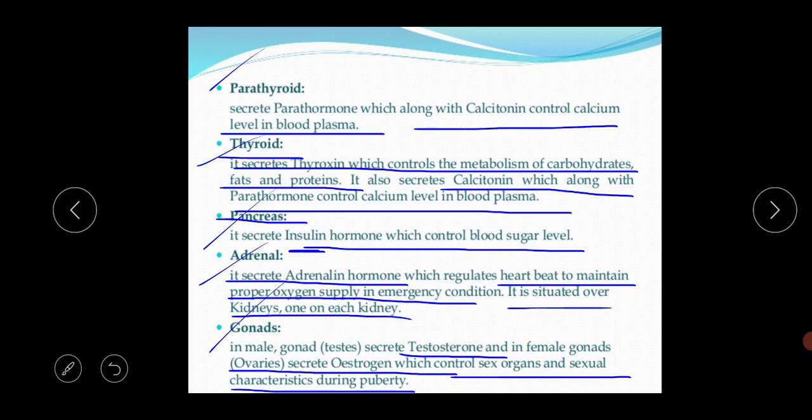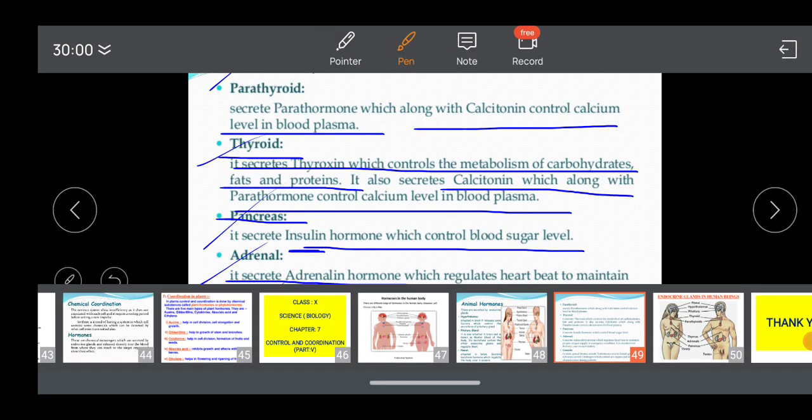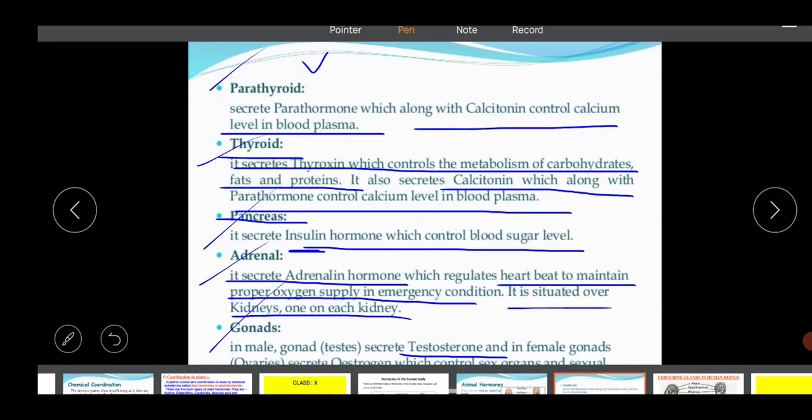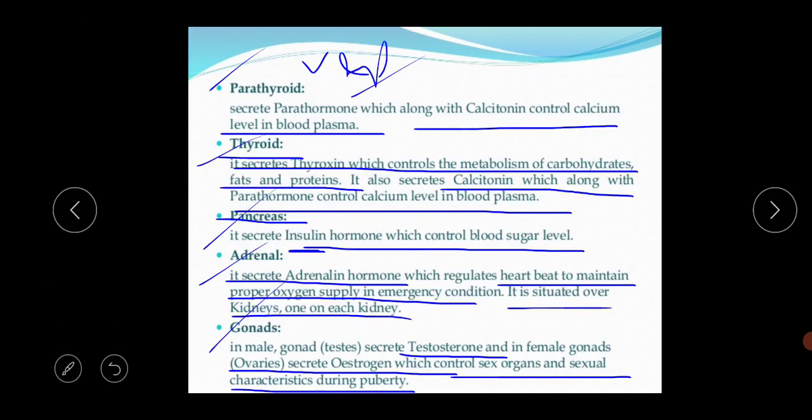Please memorize and remember each and every hormone's name, because this is important for your exam. This is a very important thing for your exam. So please go through this portion properly.